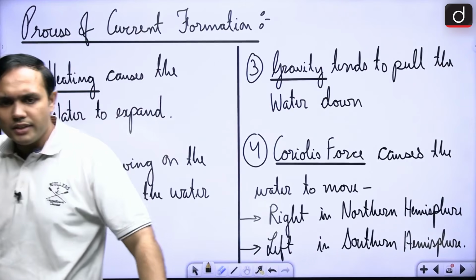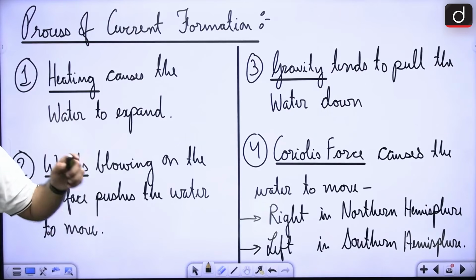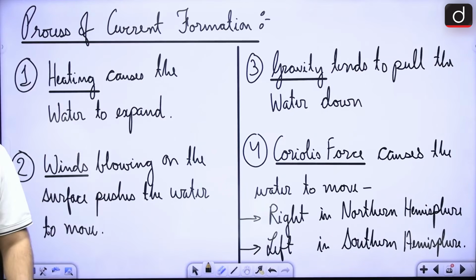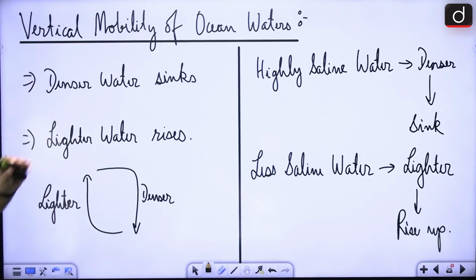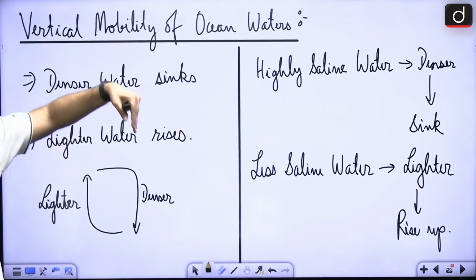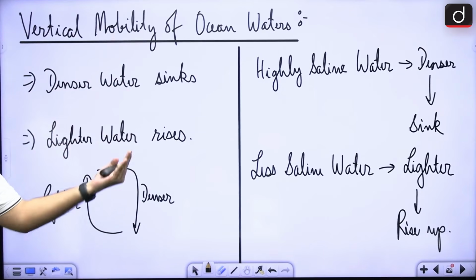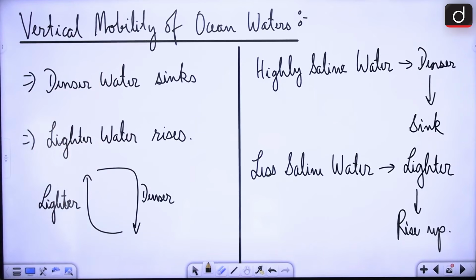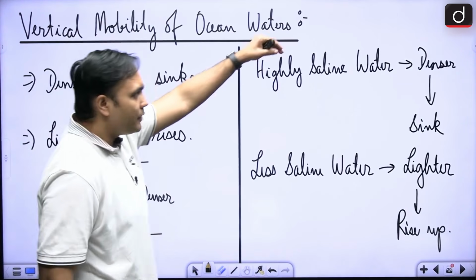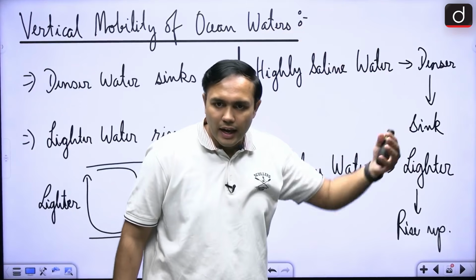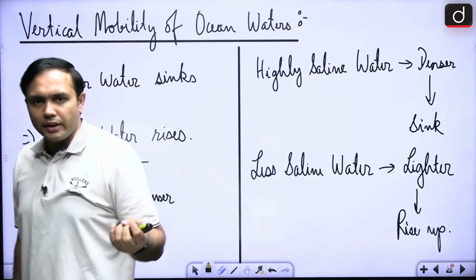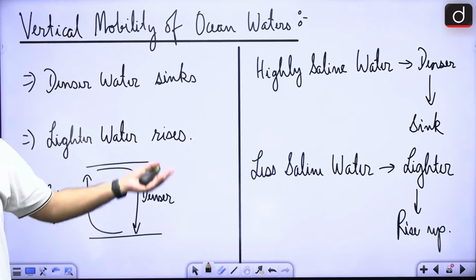Now, there are some aspects such as there is vertical mobility and there is horizontal mobility. Now, in this case, what is happening with respect to ocean waters? So here, denser water sinks, right? And lighter water rises. This becomes very important. So we have seen that highly saline water is denser and it sinks, and less saline water, that is lighter, is rising up.